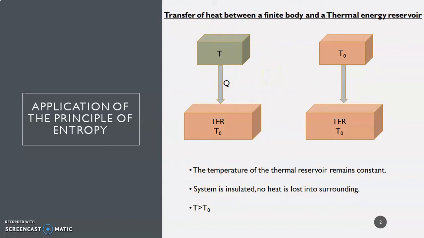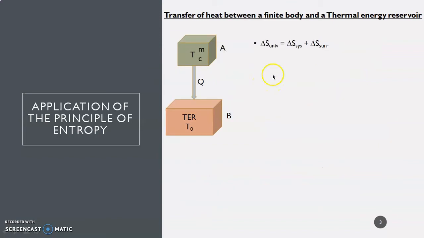We have to check the entropy principle, which states that the entropy of the universe is always increasing. By applying the entropy principle, entropy of the universe is equal to entropy of the system plus entropy of the surrounding. As we have taken that the system is insulated, no heat is lost to the surrounding, and so the entropy of the surrounding is zero. Now we take the finite body as A and the energy reservoir as B. So we are left with entropy of the universe equal to entropy of the system, which is entropy of body A plus entropy of body B.